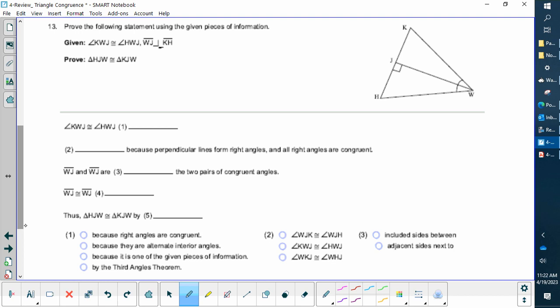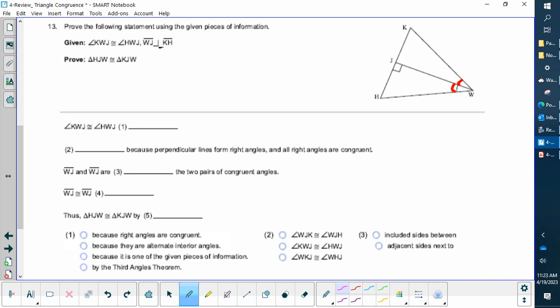Okay, I got a little proof here, and I've got drop downs. So step 1, prove the following given the information. Let's see what the given information is first. I'm going to highlight KWJ is congruent with HWJ. You notice there are already these tick marks, or arcs, excuse me. Arc and arc. I like to stagger mine usually.